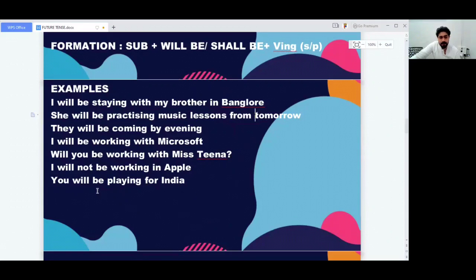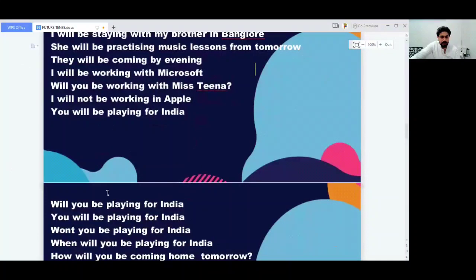So, subject plus will be or shall be plus the ing form of the verb. That's it. And if you want to make a question, you take the will and put it before the subject. Will you be? Will they be? Will she be? And if you want to make a negative question, you take the auxiliary verb along with the not and put it before the subject. That's it. I'll show you some examples here.